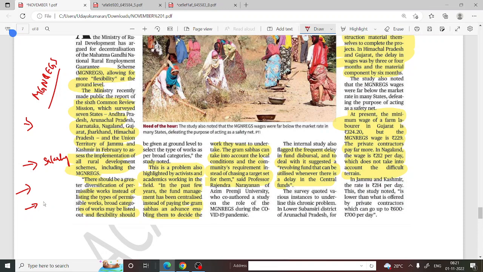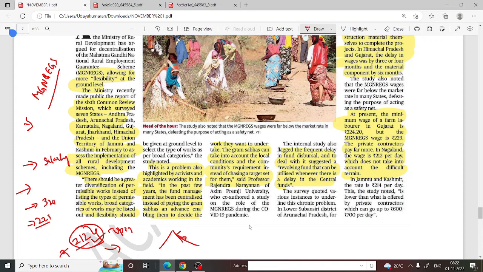For example, in Gujarat the minimum wage is 324 rupees, but in the MGNREGA scheme they are getting only 229 rupees. Similarly, in Nagaland people are getting only 212 rupees per day. But here they have not included the topography. Nagaland is a hill area, so people have to move up and down, so the transport amount should also be considered, but they are giving only the labor wage for the work. These should also be considered before giving salary.